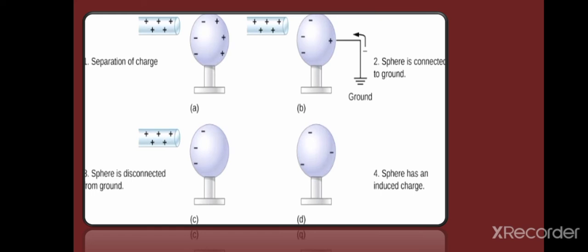What will happen? The electrons will move to the ground, because only electrons can move. They will be moved to the ground. And now in the third part, the sphere is disconnected from the ground and the charged rod is still there, and when we remove the charged rod, the remaining electrons will be distributed evenly on the sphere. That's how a sphere has an induced charge. So we can say that an object can be charged by electrostatic induction.